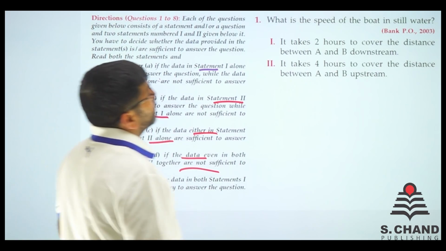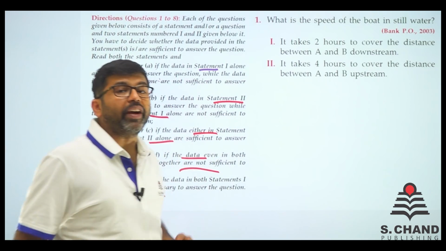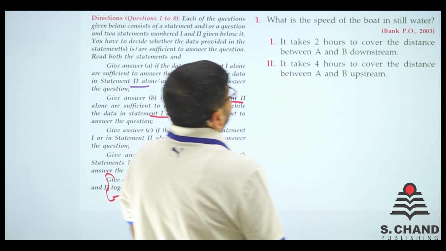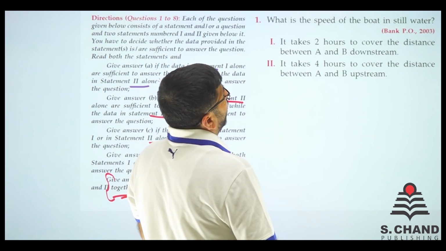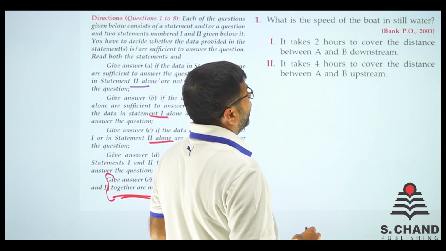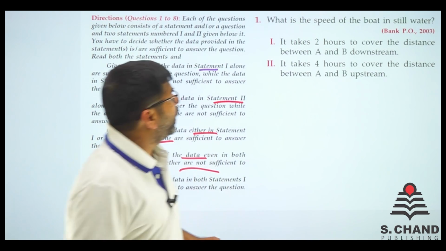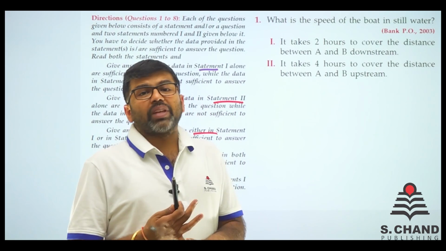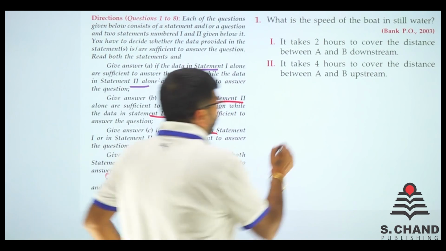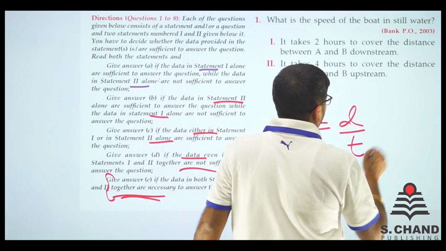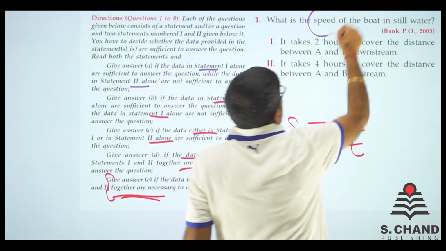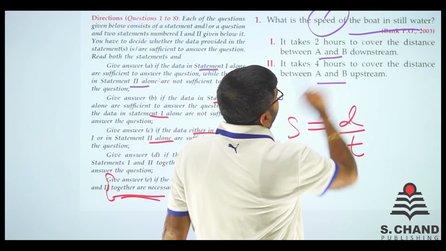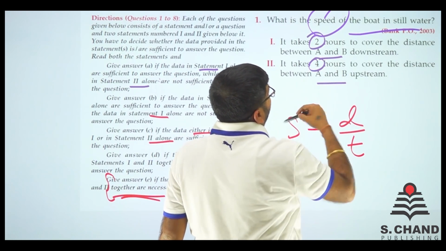Okay, so what is the speed of the boat in still water? So you need to find speed of boat in still water, right? Let's say it takes 2 hours to cover the distance between A and B. 2 hours लग रहे हैं. It takes 4 hours to cover distance A and B upstream. See, 2 times are given. One thing you need to know, speed is equal to distance upon time, right? You need to find the speed of boat in still water, right? Distance is not given, time is given, and speed is not given.